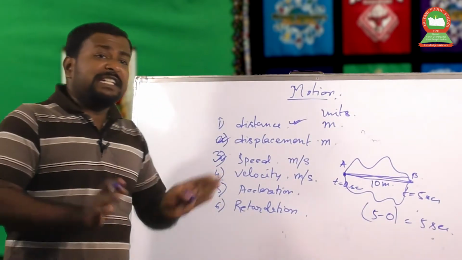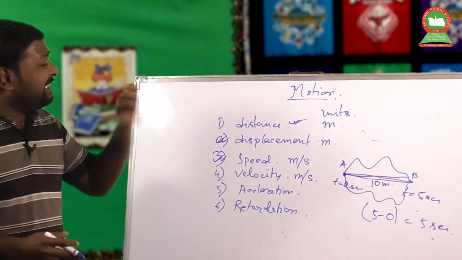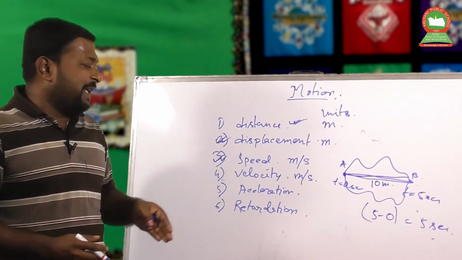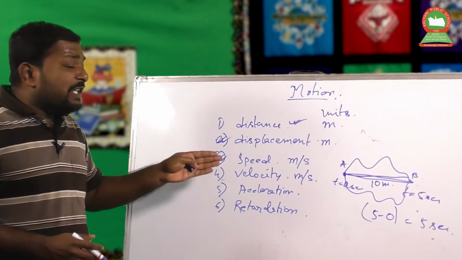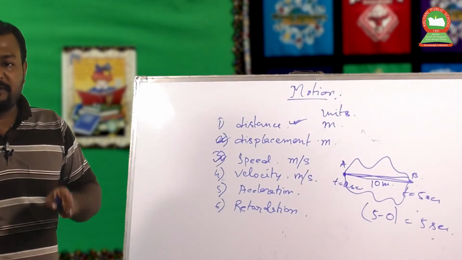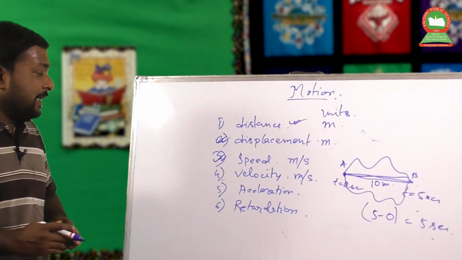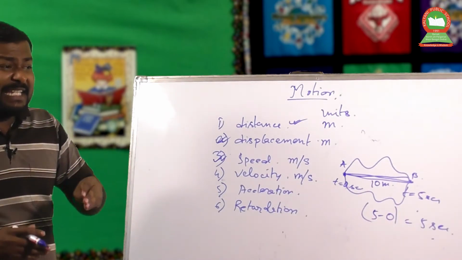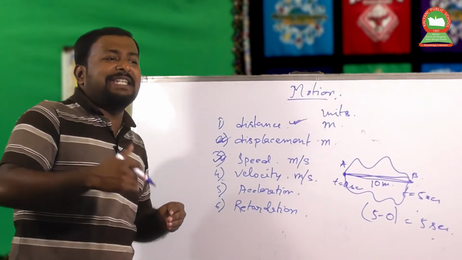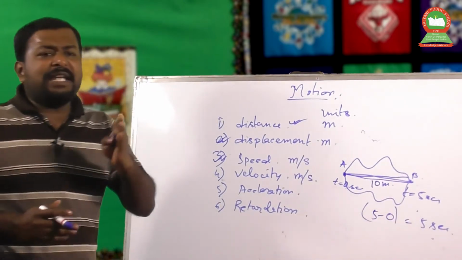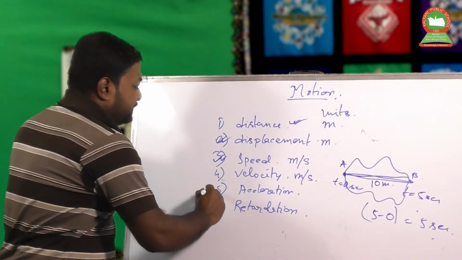Now first of all we have to say that distance changes with time, that gives you speed. Displacement with respect to time gives you velocity. Now if velocity changes further with respect to time, that means a variable velocity, a body moving with a variable velocity, and if that velocity is gradually increasing, then the gradual increase of velocity with respect to time is called acceleration.